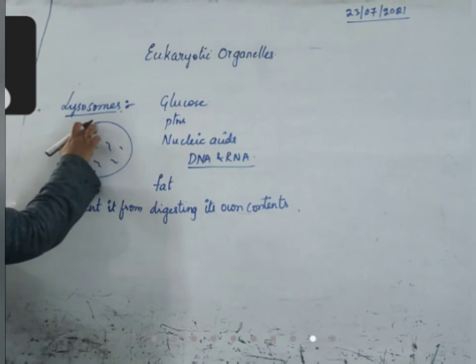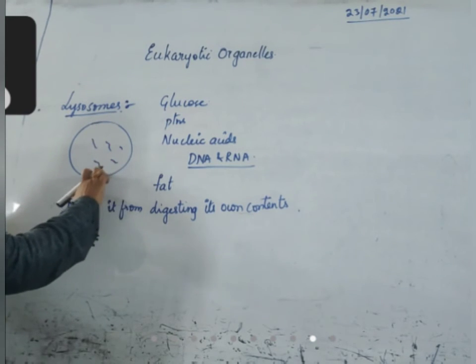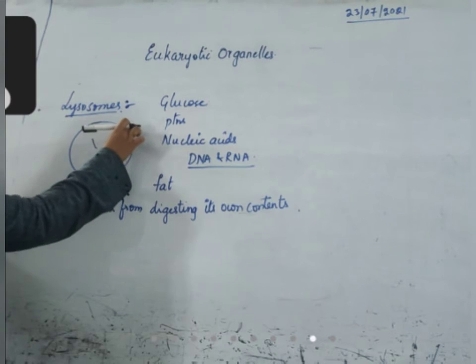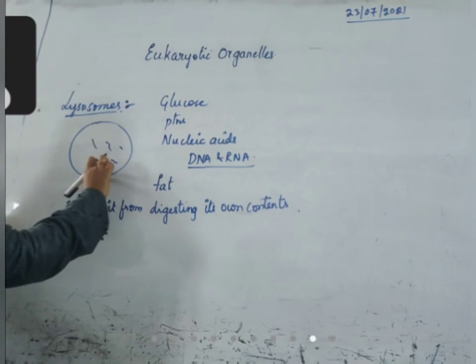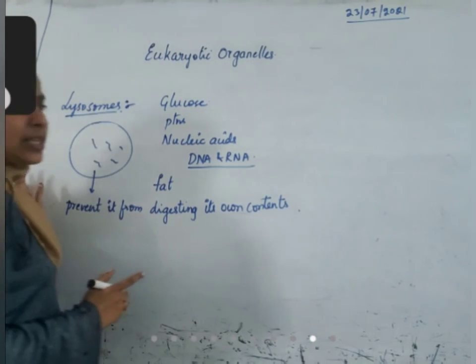There is a slimy barrier inside the lysosomes, a mucus-like substance, which does not allow the enzymes to contact this membrane also. So the membrane present around the lysosome helps prevent the digestion of the cell.